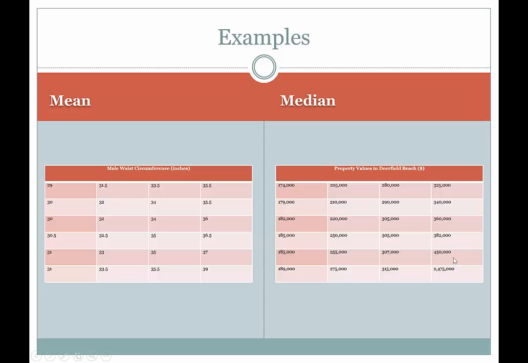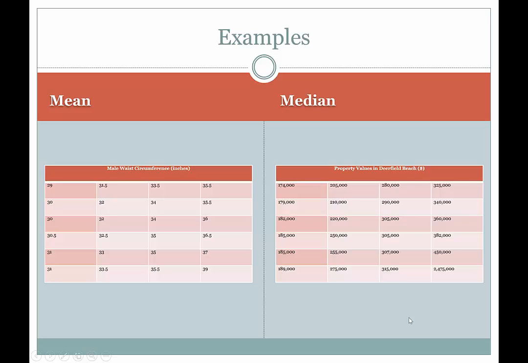And you notice there's nothing even close to that, nothing even in the millions. There's 450,000 in this random selection of home prices. There's just one home that's maybe 20% the size of this, right? So the point is that this extreme number here is really going to, if you use an average, probably inflate the mean to something that's unrepresentative. It would give the impression that homes in Deerfield Beach have a much higher property value than they actually have. So in that case, probably it's best to use the median.